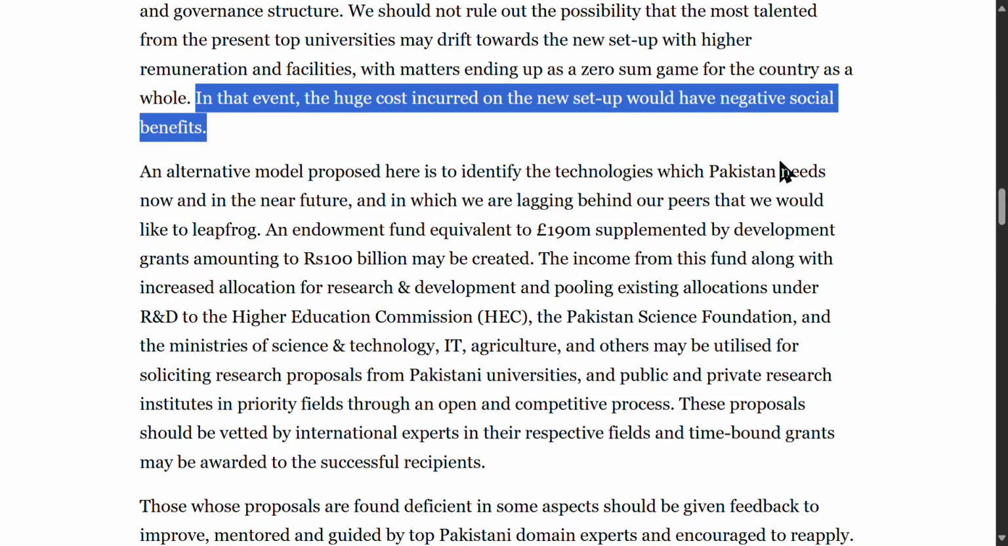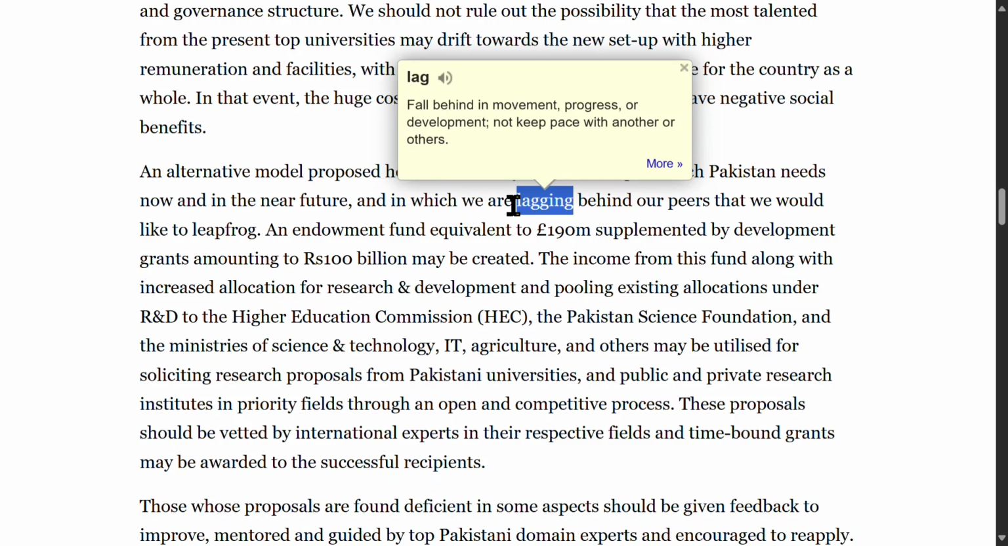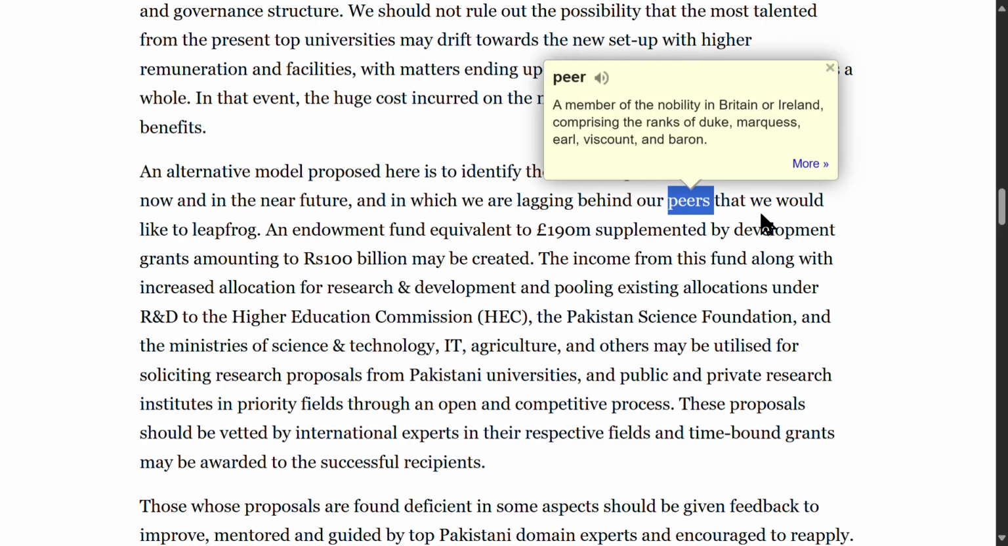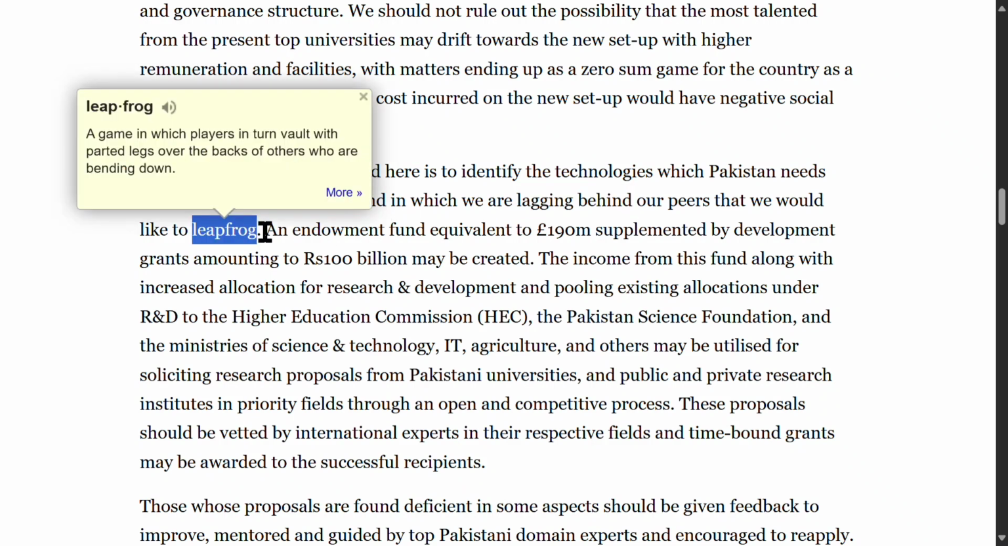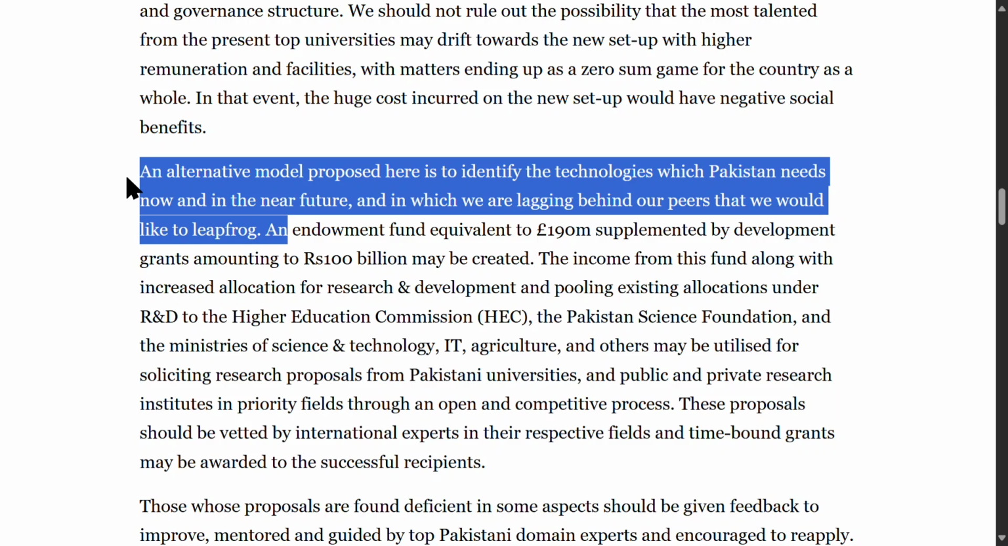An alternative model proposed here is to identify the technologies which Pakistan needs now and in the near future, and in which we are lagging behind our peers that we would like to leapfrog. Lagging behind means not keeping pace with. Leapfrog is a verb meaning to jump ahead, bypassing intermediate steps. This sentence means that Pakistan should focus on critical technological areas where it falls short and aim to rapidly advance